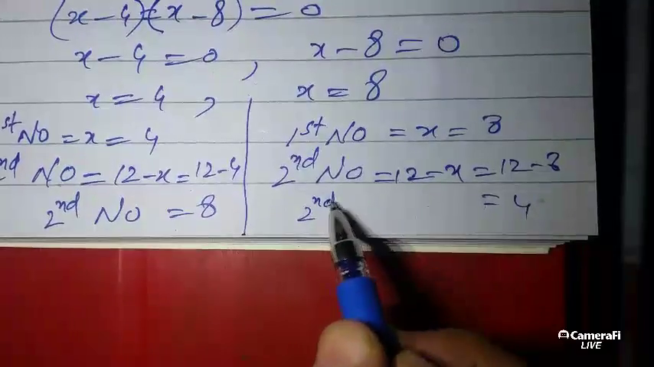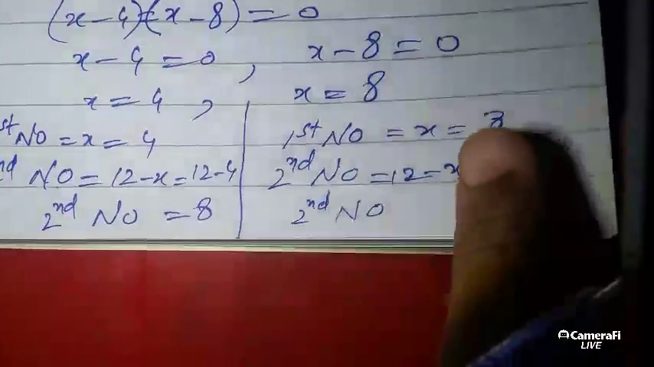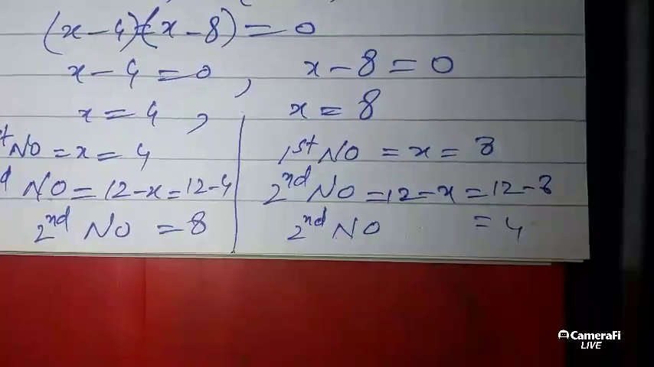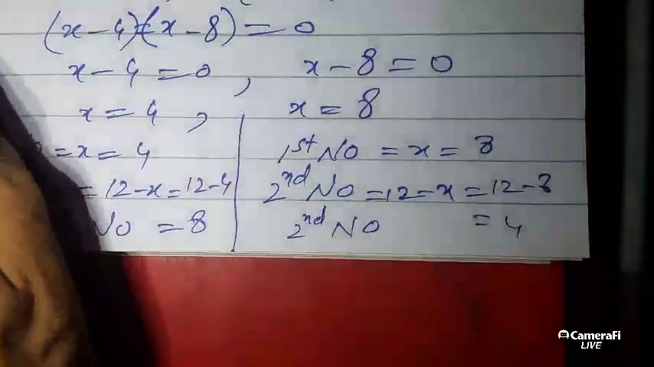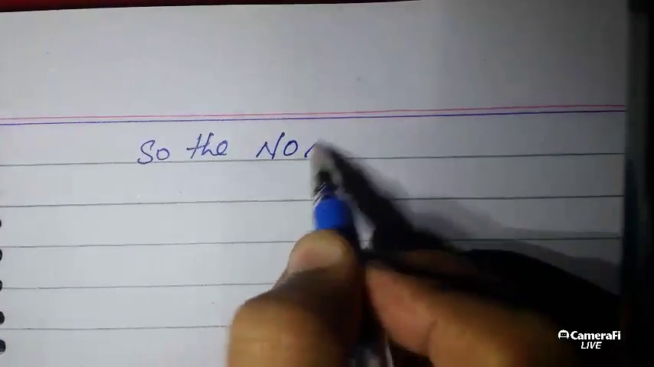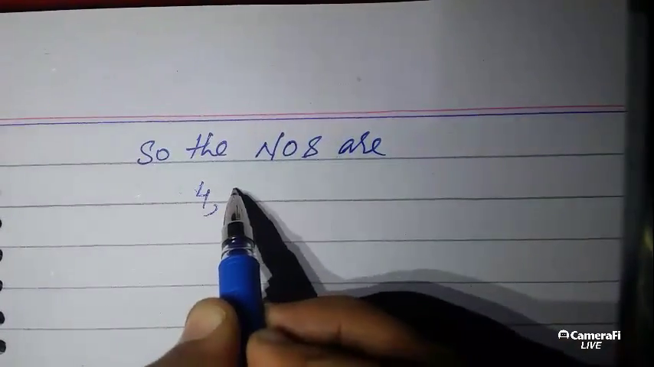So the numbers basically are 4 and 8. So the numbers are 4 and 8.